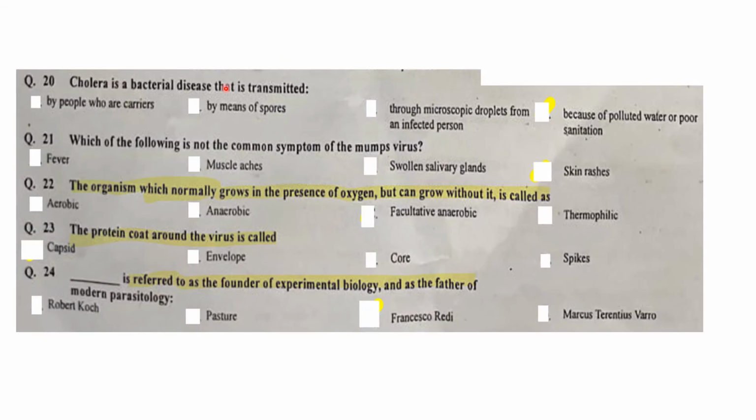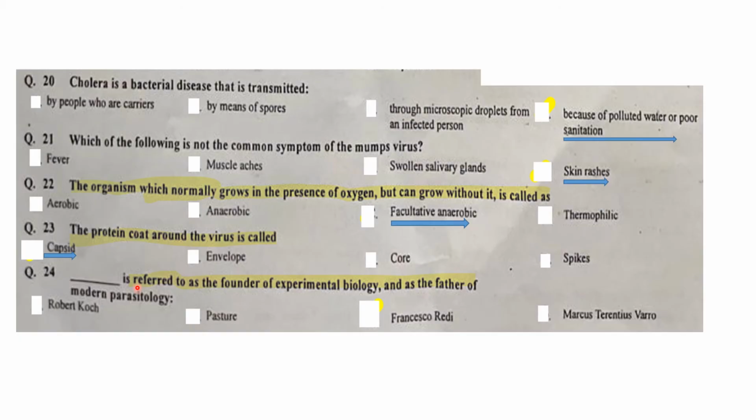Cholera is a bacterial disease that is transmitted because of polluted water or poor sanitation. Which of the following is not a common symptom of the mumps virus? The mumps virus has no skin rashes. The organism which normally grows in the presence of oxygen but can grow without it is called facultative anaerobe. The protein coat around the virus is called capsid.